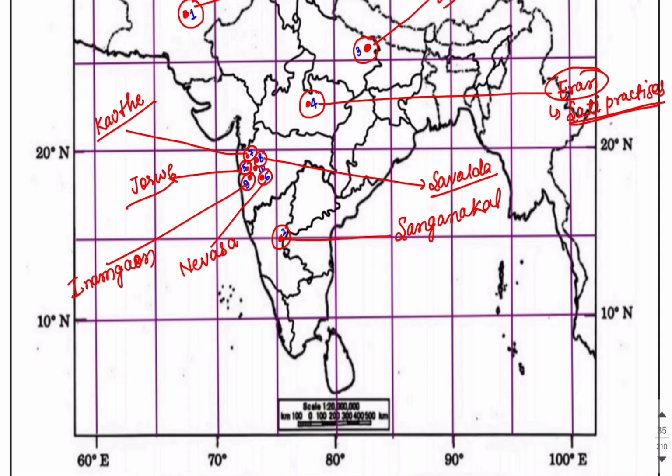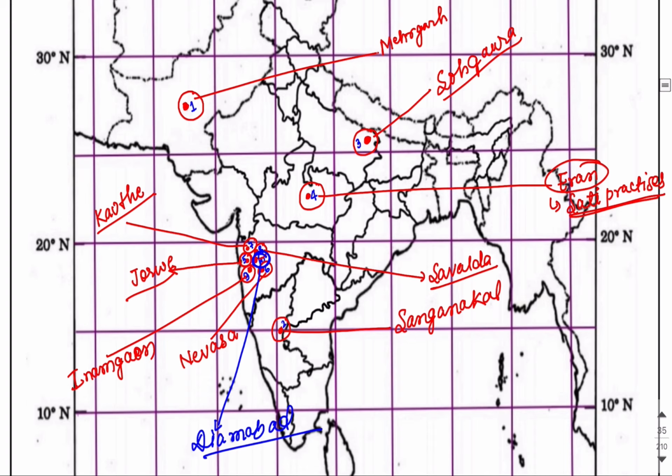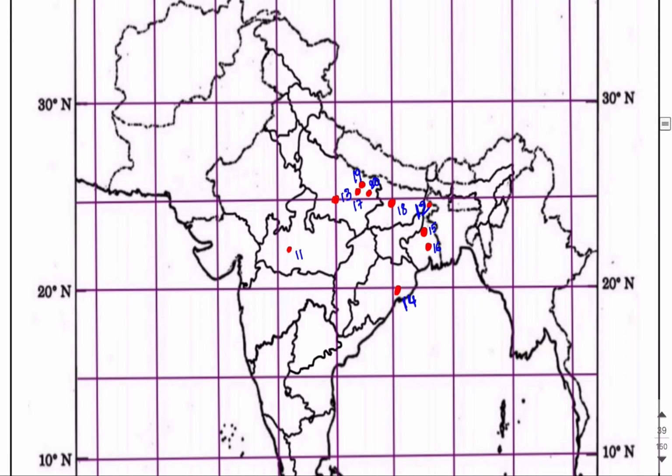Here you can see the 10th one, and the name of this site is Daimabad, again, which is present in the Ahmednagar district on the bank of river Pravari. So this is present in Maharashtra. So that was all for the 10 sites. Now let us move on to the next sites.